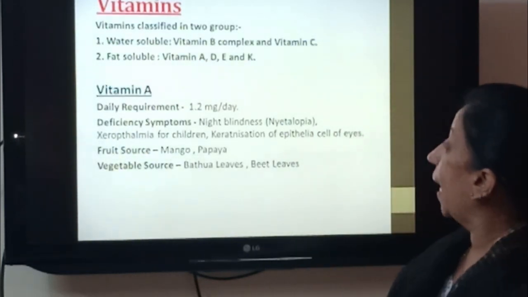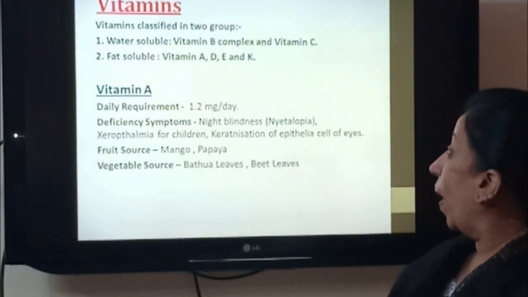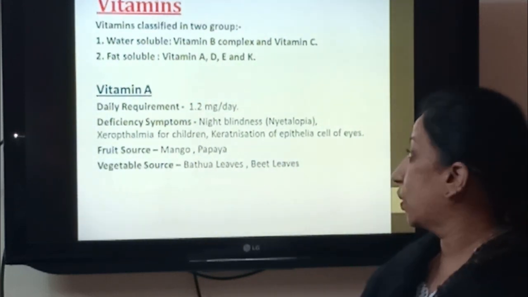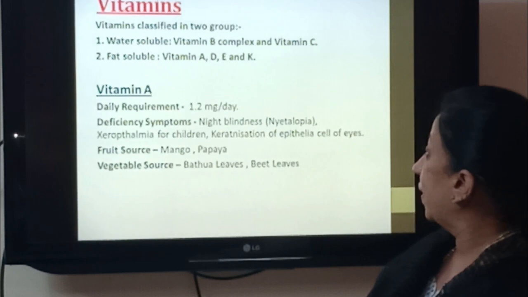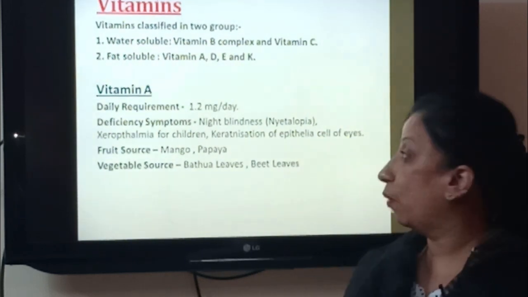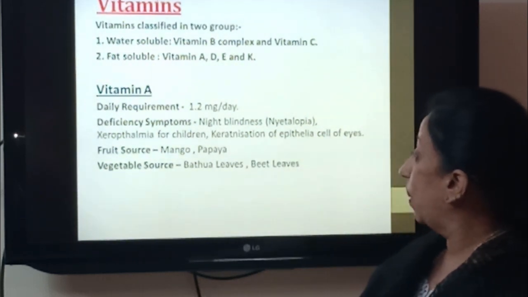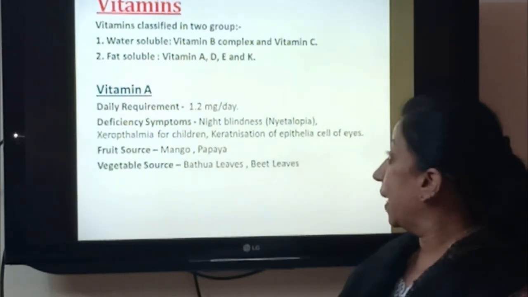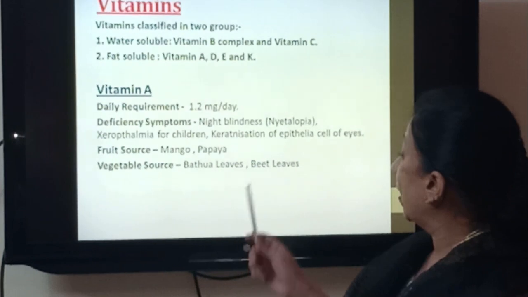Moving to the next important element, vitamins. Vitamins are classified into two major groups, water soluble and fat soluble. Water soluble vitamins are vitamin B complex and vitamin C, and fat soluble vitamins are vitamin A, D, E and K. So let us start with vitamin A first, which is a fat soluble vitamin.